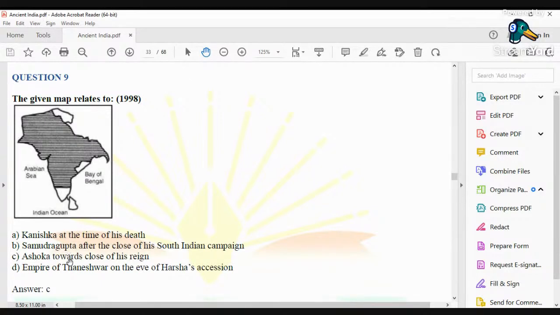The second option is Samudragupta after the close of his South Indian campaign. Now, this also cannot be the right answer.